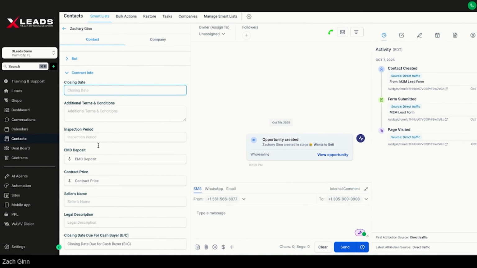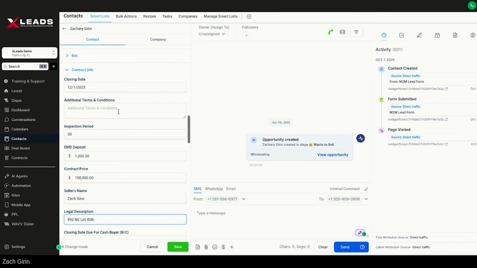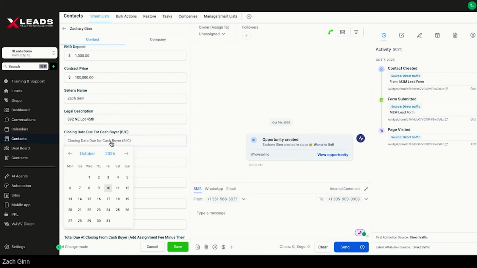So let's say it's a lead, and let's say we agree to close on December 1st. I have an inspection period of 30 days. We have a $1,000 EMD and a $100,000 contract price. The seller again is Zach Ginn, 89 Dune Northeast, lot 45th, something stupid. Then from there, closing due for the cash buyer.